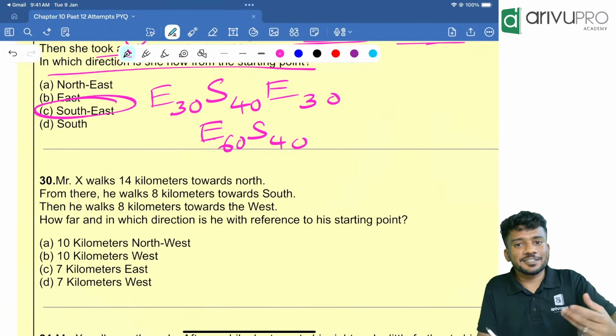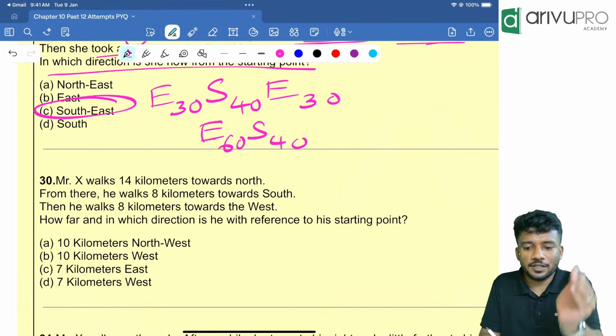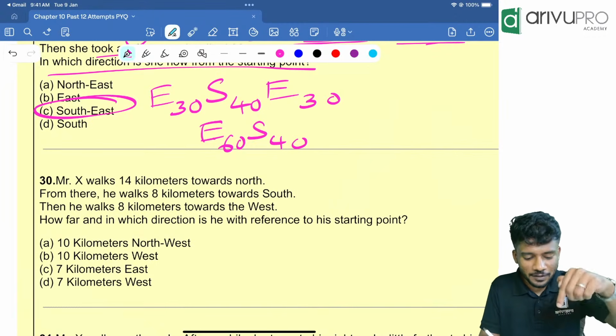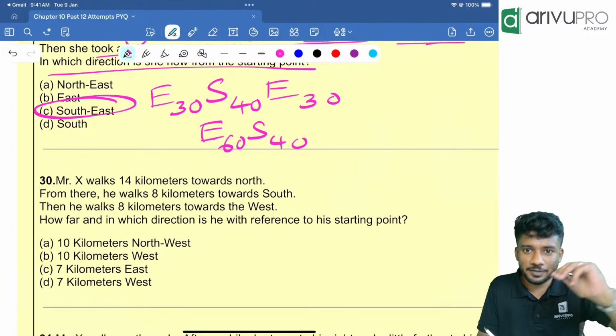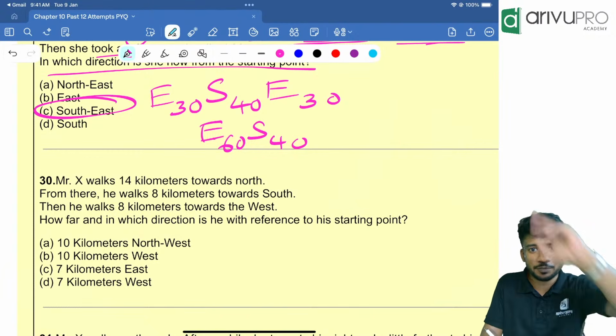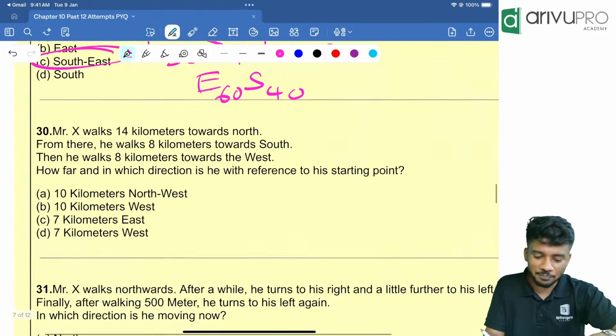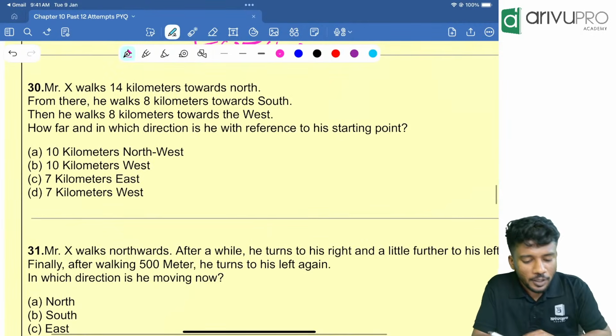Can you solve the September 25 question paper? What we are doing now is we are solving all the attempts. We are segregating them. So September 25 is also there in the same paper. Whatever we have solved till now, all the September 25 questions are also solved.